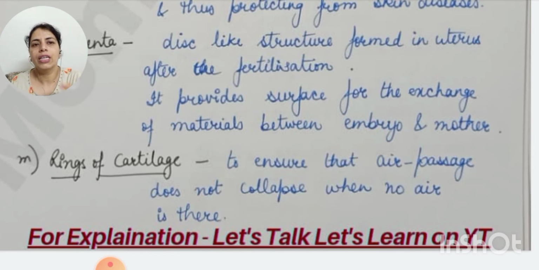Rings of cartilage are present in the windpipe to ensure that the air passage does not collapse when no air is there. Even when there is no air, suppose we have stopped our breathing like this, in that situation also the air passage, that windpipe, doesn't collapse because of the rings of cartilage.